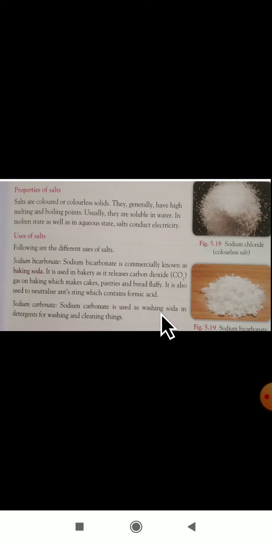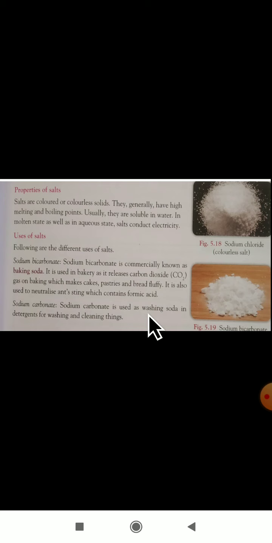And sodium carbonate, not bicarbonate, is used as washing soda in detergents for washing and cleaning things. In your home also your mothers use detergents for washing clothes. In that, sodium carbonate salt is present.